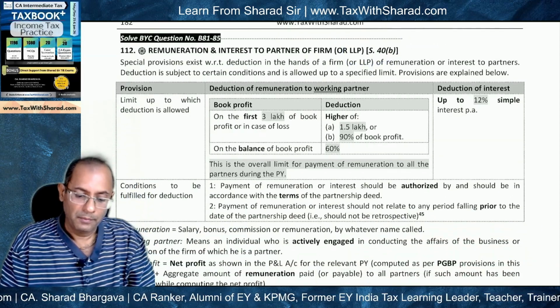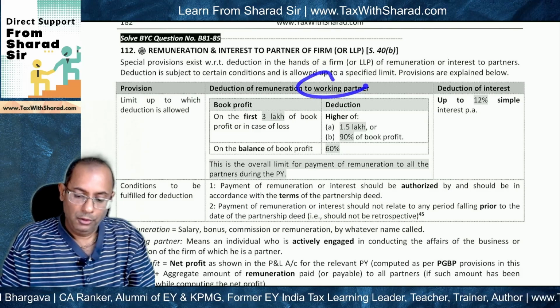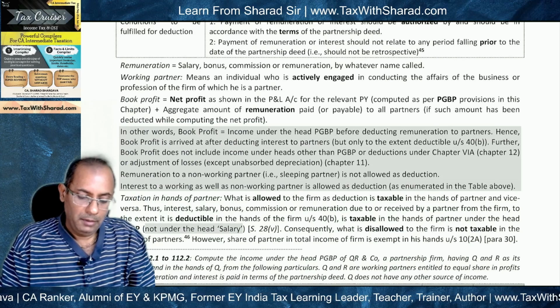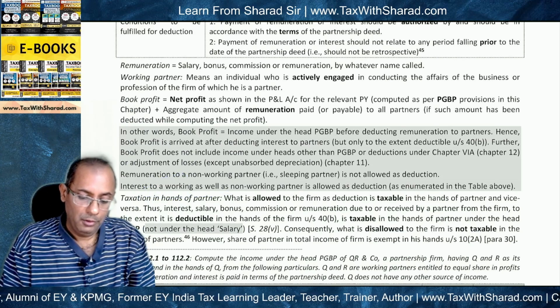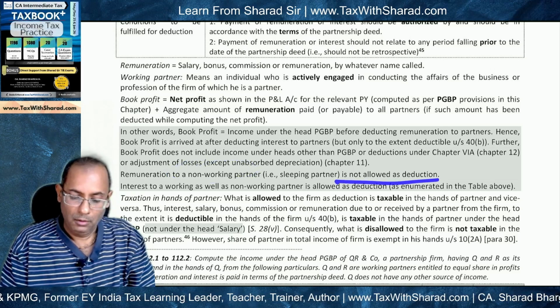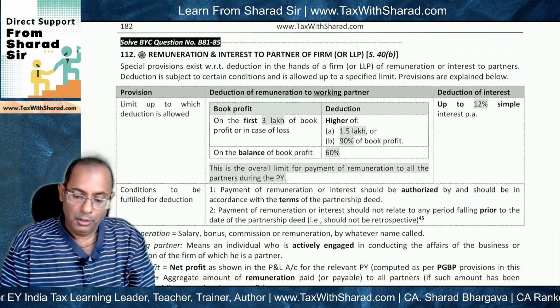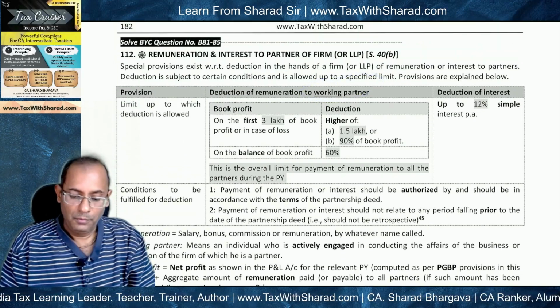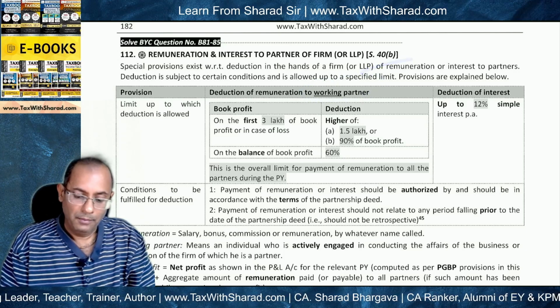Section 40B allows for deduction of remuneration to working partners. That means remuneration to a non-working partner, that is a sleeping partner, is not allowed as a deduction. And deduction of remuneration to working partners is allowed up to a certain limit, which is provided by section 40B.